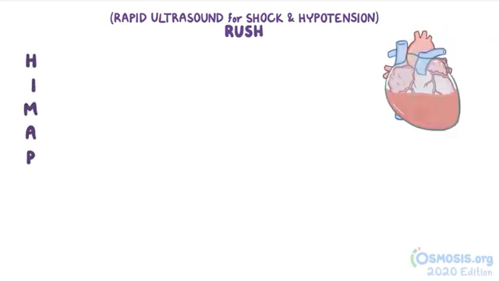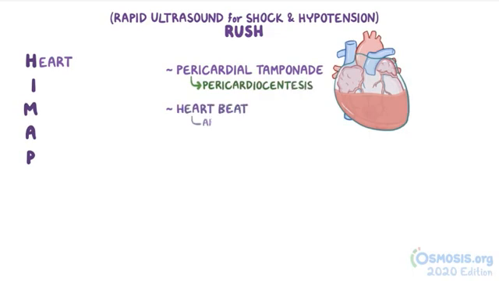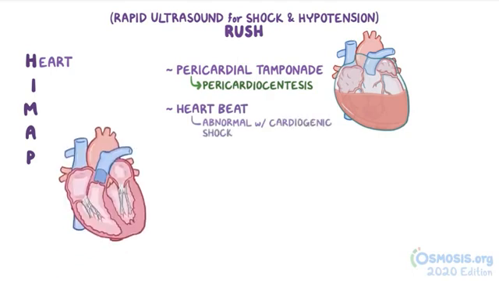Alright, now during the resuscitation, the rapid ultrasound for shock and hypotension, or the RUSH exam, can be very helpful. The sequence of the exam can be remembered with the mnemonic HI-MAP, where H is for heart, and here we're mainly looking for a pericardial tamponade, which is immediately treated by doing a pericardiocentesis. It's also possible to look at the way the heart is beating, which might be abnormal in someone with cardiogenic shock. In addition, a significantly enlarged right side of the heart might be due to right heart strain from a pulmonary embolism.